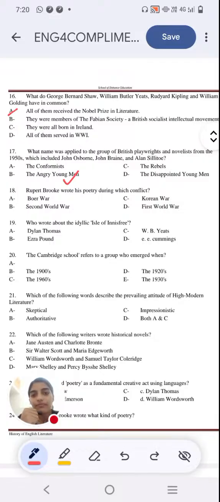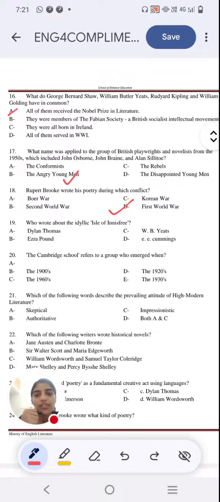So for most people, the confusion might be between B and D. It's a world war. Is it first or second? Let me know. First World War, Second World War. Which was the time in which Rupert Brooke and along with him a lot of war poets were writing their poetry? It is option D.